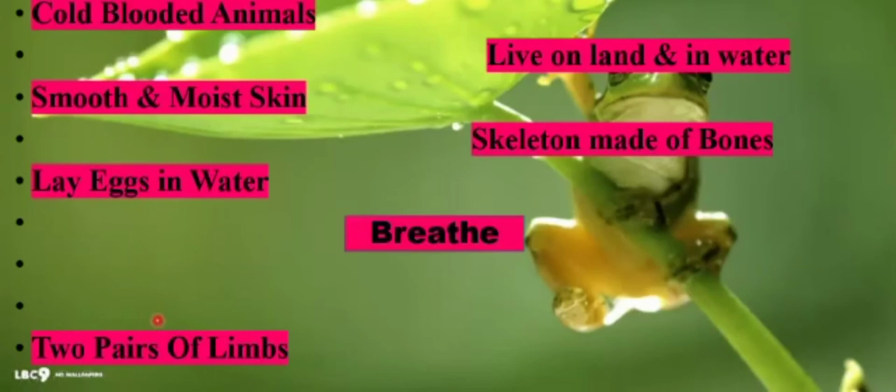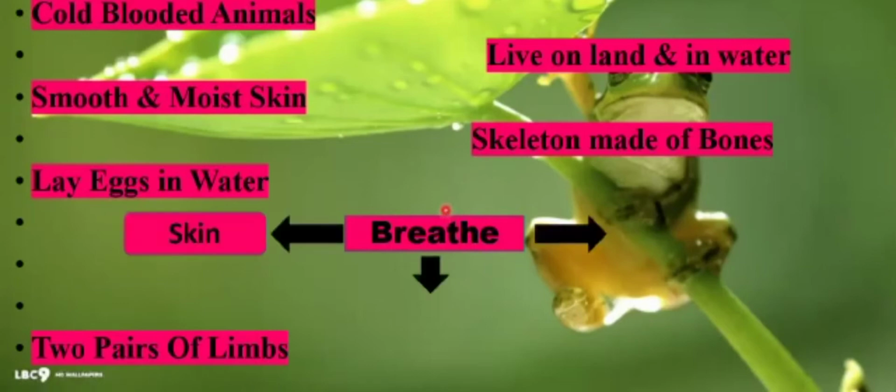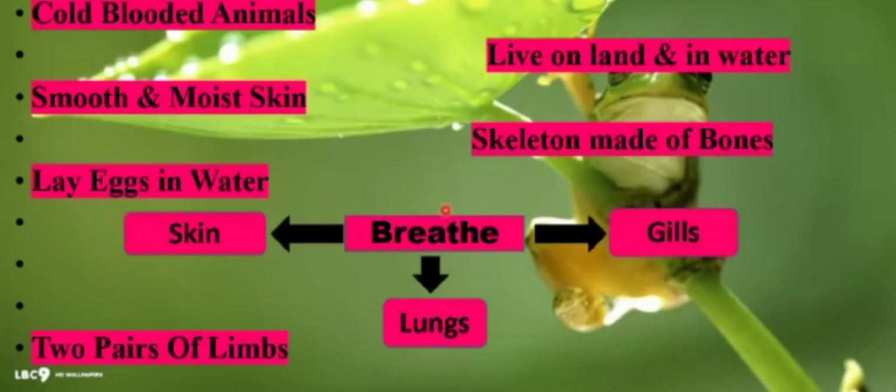The last characteristic is about their breathing, that is, how they can breathe. With the help of which organs they are able to take in air, to take in oxygen. So beta, the class Amphibia, that is frog, they can breathe through three organs: through the skin, through the lungs, and through the gills. Their skin has thin membranes. So that's why their skin can easily absorb oxygen.